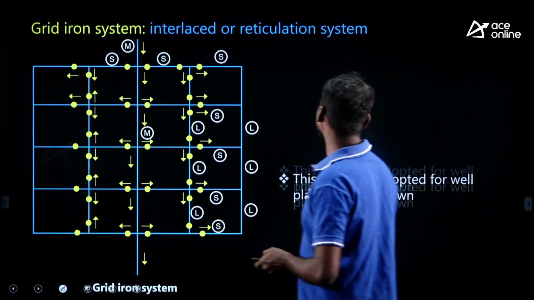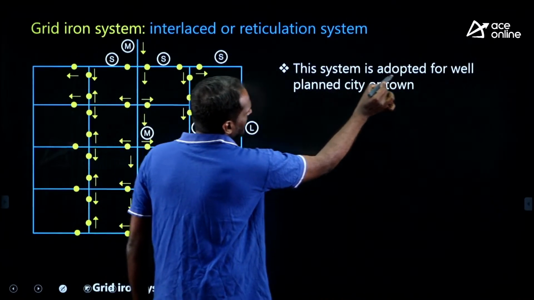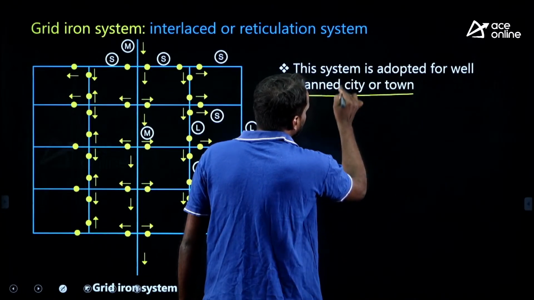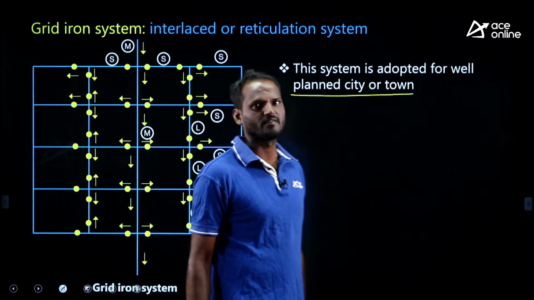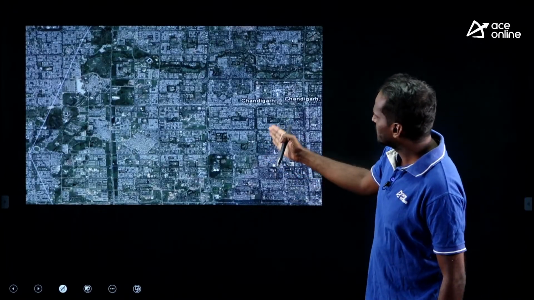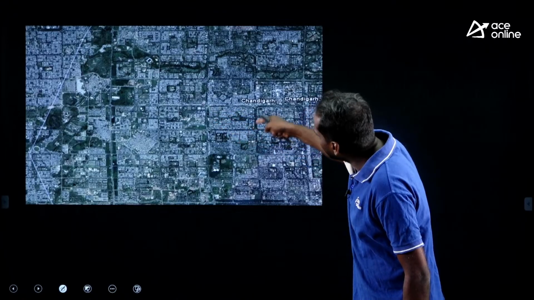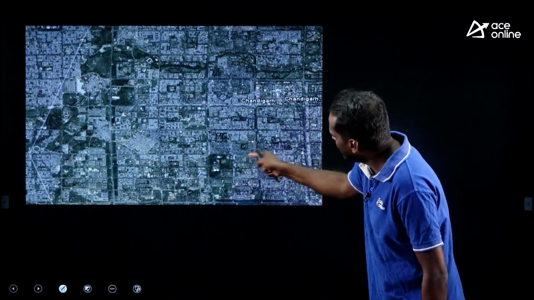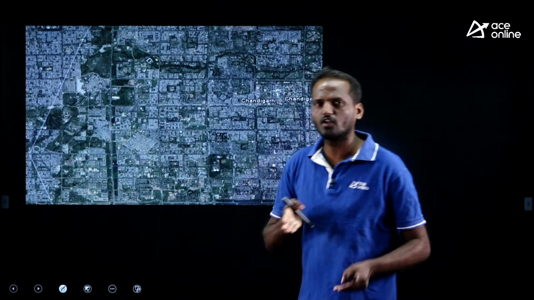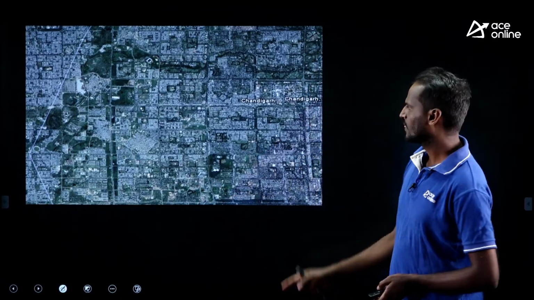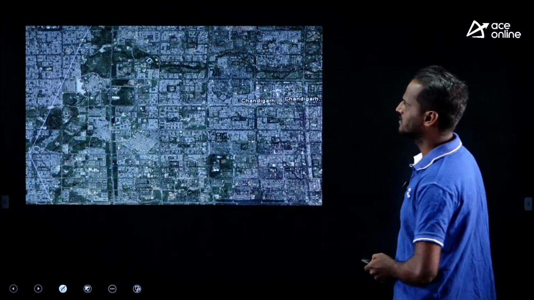Where can you use this system? Very important, the system is adopted for a well planned city or town. Remember, well planned city or a town, we need grid iron system. Grid iron system means the city is also like a grid, a well planned city. It is the image of Chandigarh city in India. You can see from the top various grids. We can follow the water distribution system as per that city plan. Here we can use the grid iron system.